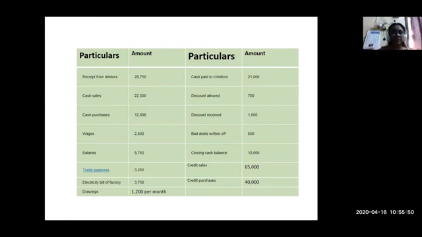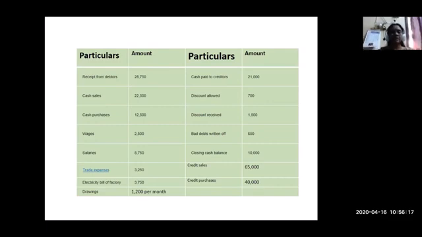Wages is a direct expense, so that will be included in the trading account. Salaries are indirect expenses that will be taken into the profit and loss account. Trade expenses are also an indirect expense. Electricity bill of the factory is a direct expense, incurred for manufacturing.